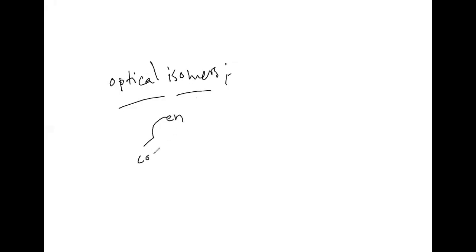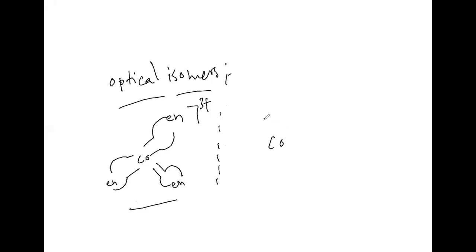Whatever diagrams we are drawing here are 2D diagrams, but generally we take a 3D representation like this. I am going to take a molecule, and its mirror image will be like this.